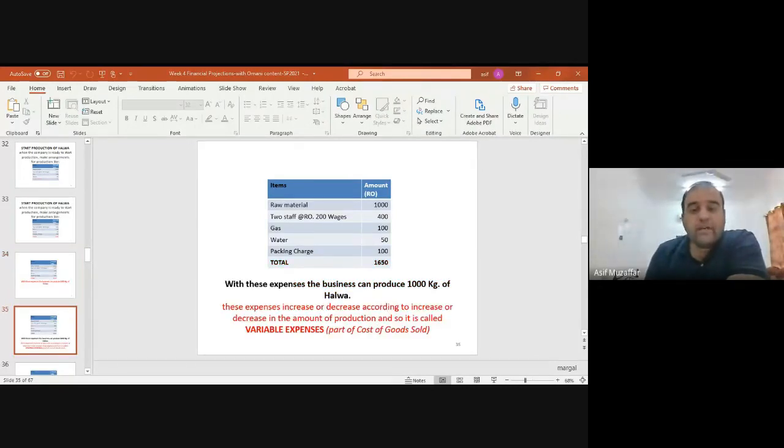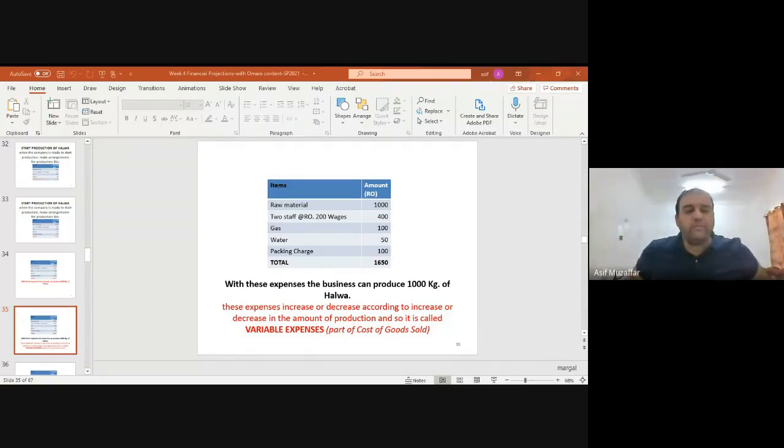Now there is another name for it as well, which you need to remember. There is a third name, which is called cost of goods sold. This is a very common term. In abbreviation, we call it CGS. What does CGS mean? It means direct expenses or variable cost.